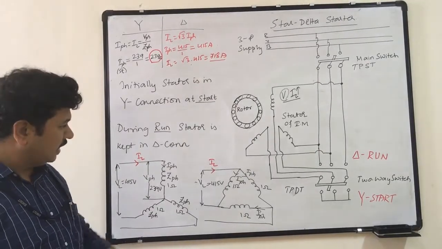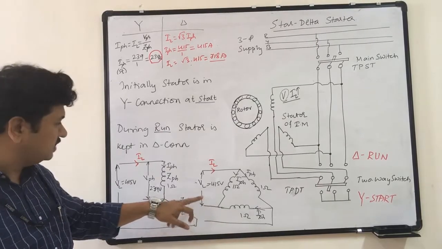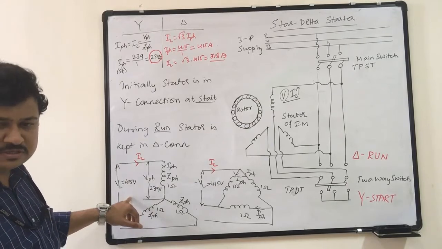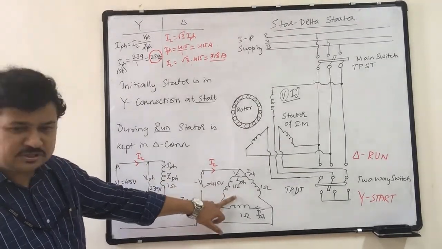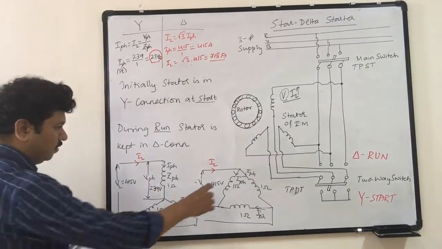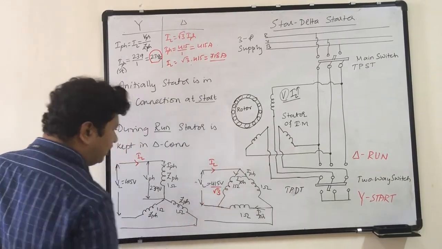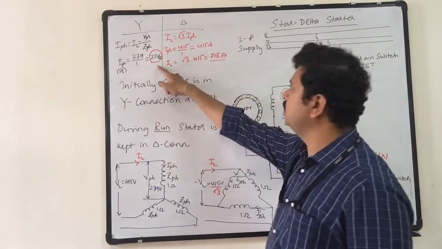But when connected in delta, generally we apply the effective voltage. That is, if the same star connected 450 volt line voltage system has to be connected in delta, then the applied voltage across each phase should be 415 by root 3. That is 239 divided by 1, 239 amps.